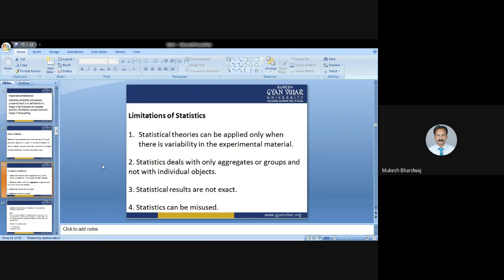Statistical results are not exact. Basically, they are assumptions. We can predict on the basis of some information gathered by any means, and that is why statistical results are not exact but give near-about values. Statistics can be misused in one way or another. We will discuss later on how statistics can be misused.